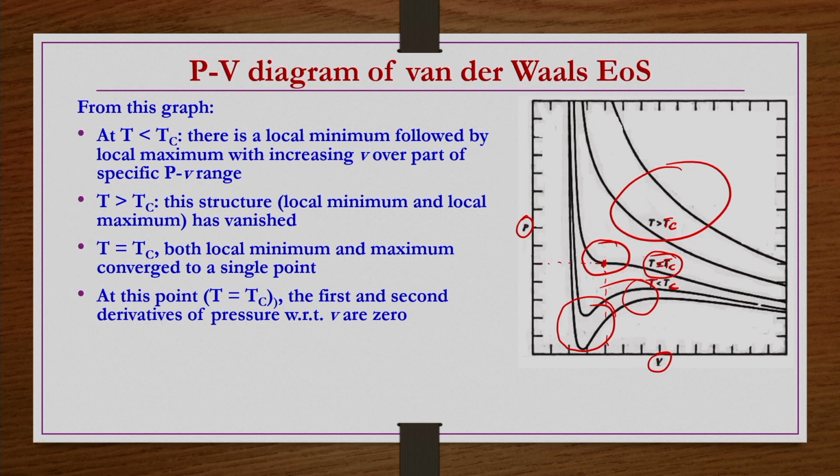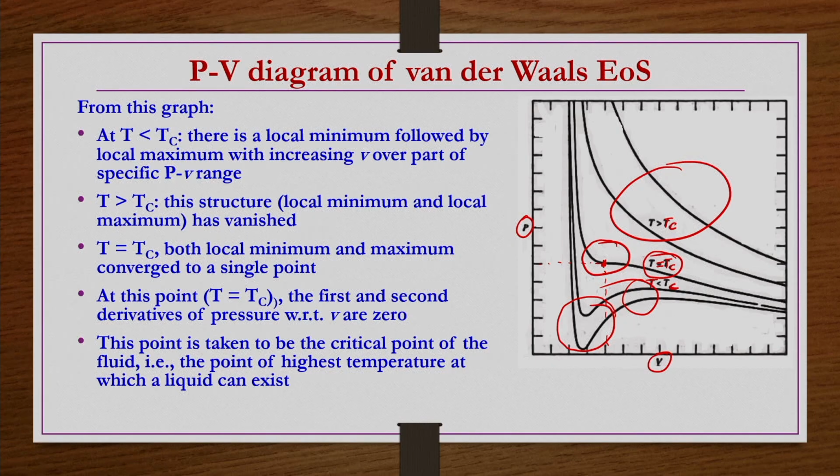Obviously, for any curve, if you want to find the maximum point, you take the first derivative. Similarly, if you want to find the minimum of any given curve, you take the second derivative to be equal to 0. So, at this critical point, both the first and second derivatives are going to be 0, because both of them are merging to the same point. This point is taken to be the critical point of the fluid, that is, the point of highest temperature at which a liquid can exist.